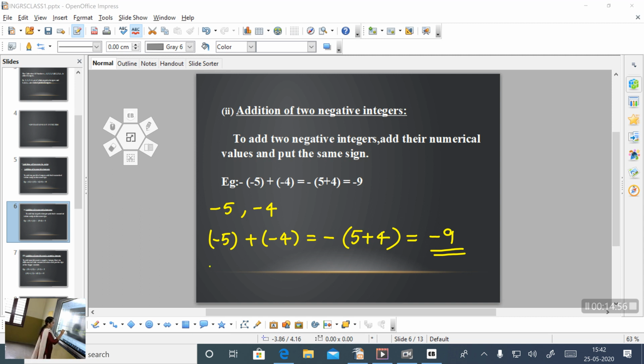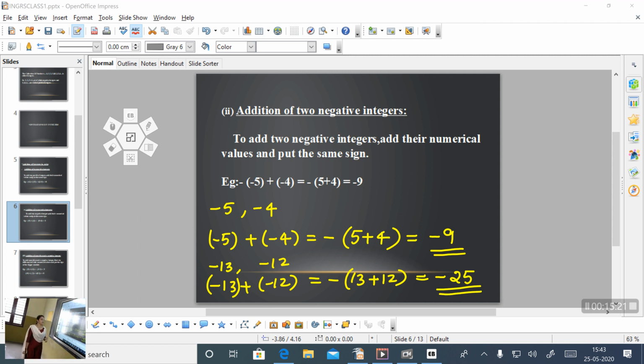One more example. If you consider -13 and -12, add them: minus 13 plus minus 12. Add their numerical values, that is 13 plus 12, and put the common sign, negative. So the answer is negative 25. Is it clear? So to add two negative integers, add their numerical values and put the same sign. Okay. So, the third case.